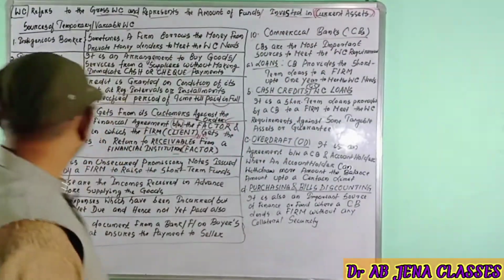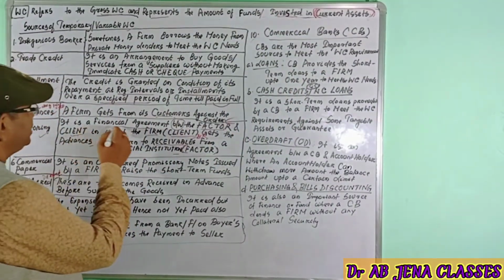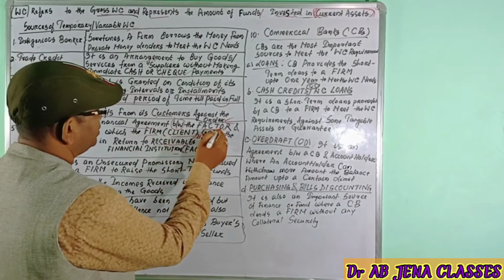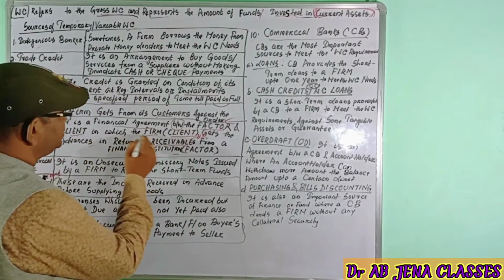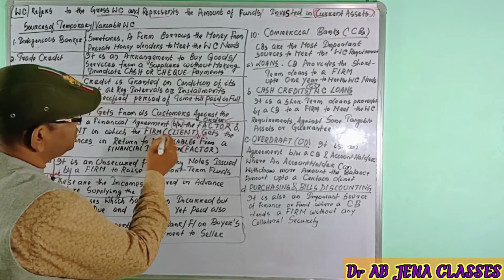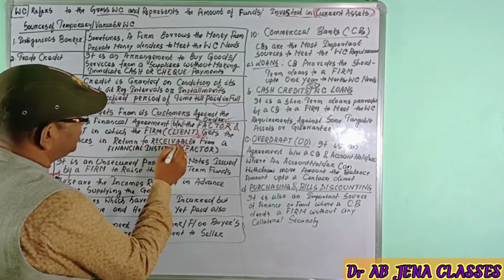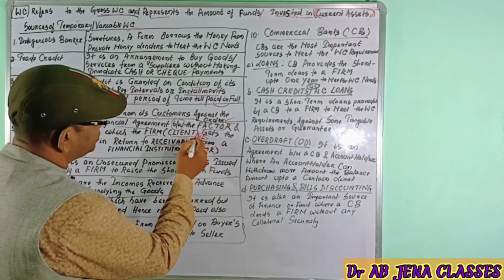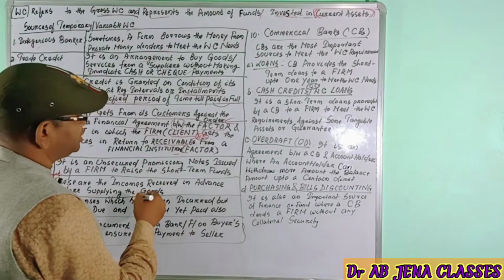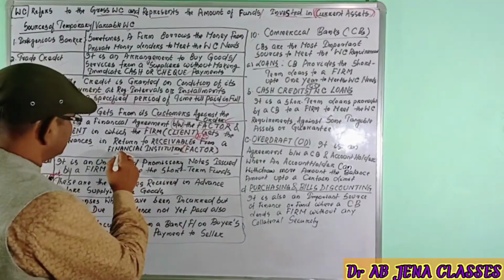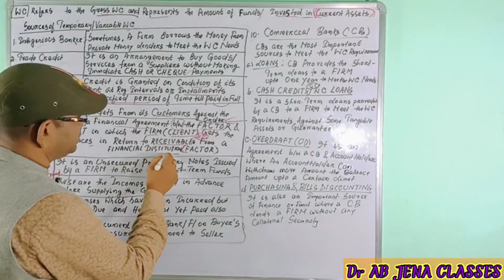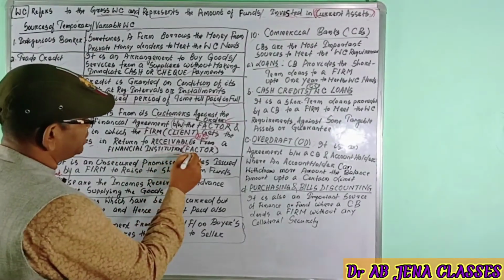Okay, so again I am repeating, factoring is a financial agreement between the factor and the client, in which the firm, who is the firm? Here the client gets advances in return of receivables, meaning accounts receivable or bills receivable, from a financial institution. The financial institution is known as the factor.